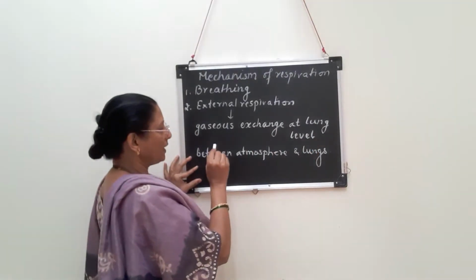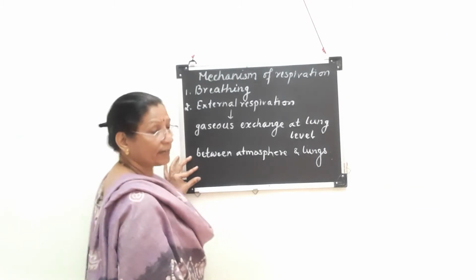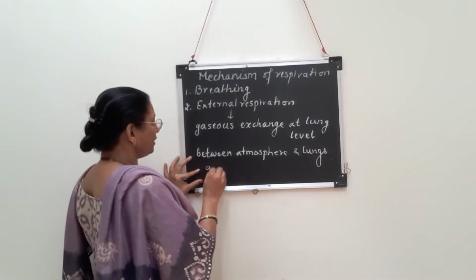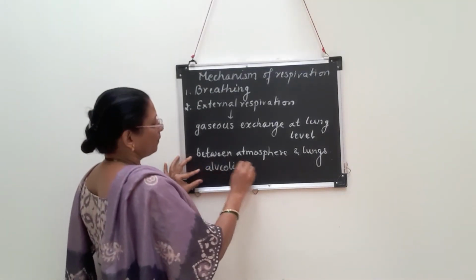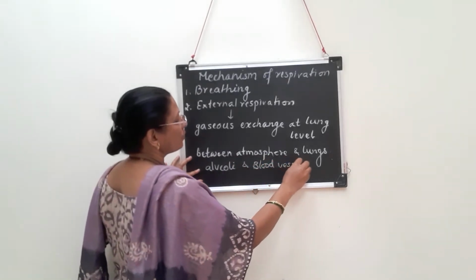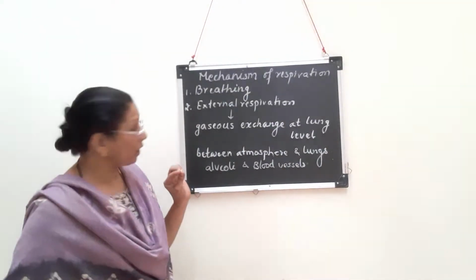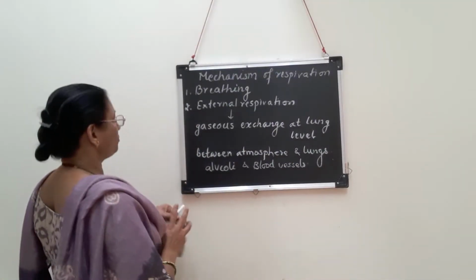That means gaseous exchange between the atmosphere and lung, and to be more specific, gaseous exchange between alveoli and blood vessels. Which blood vessels? Branches of the pulmonary artery and pulmonary vein. Okay, so now in detail about this external respiration.